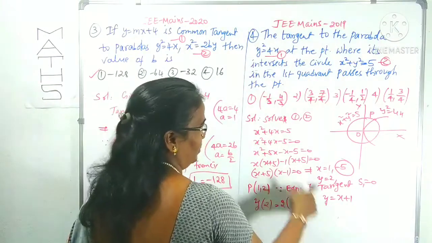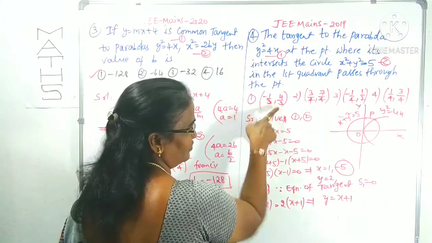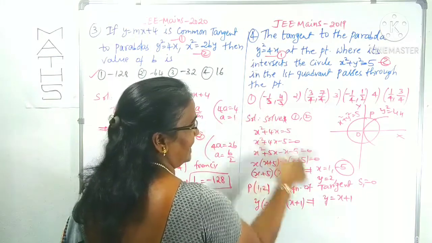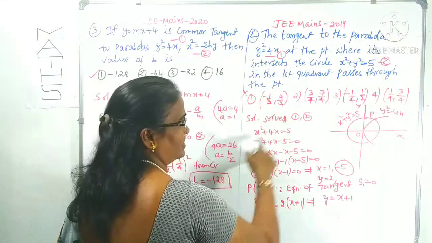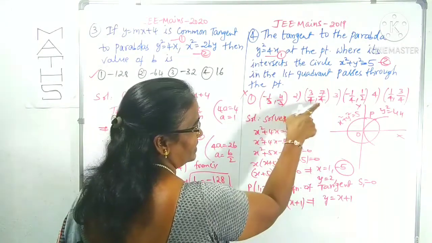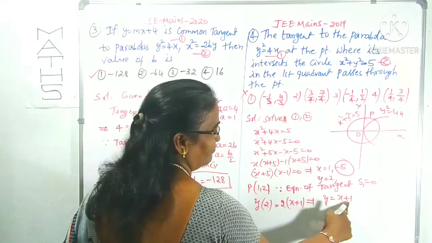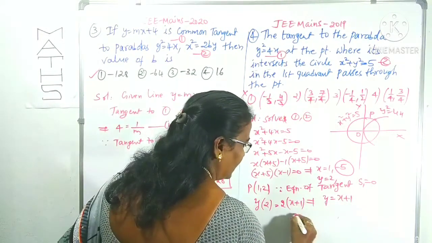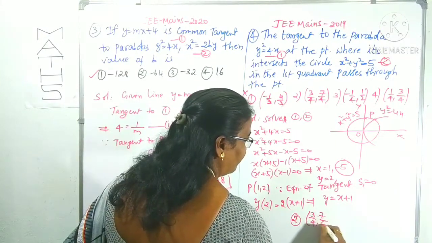Is it passing through the first quadrant? The first option has y as 4 by 3, but x is minus 1 by 3, plus 1 is not 4 by 3, so it's not the first option. Look at the second option: y is 7 by 4 on the left side, and on the right side 3 by 4 plus 1 is 7 by 4. Clearly it satisfies the second option, 3 by 4 comma 7 by 4, verified.